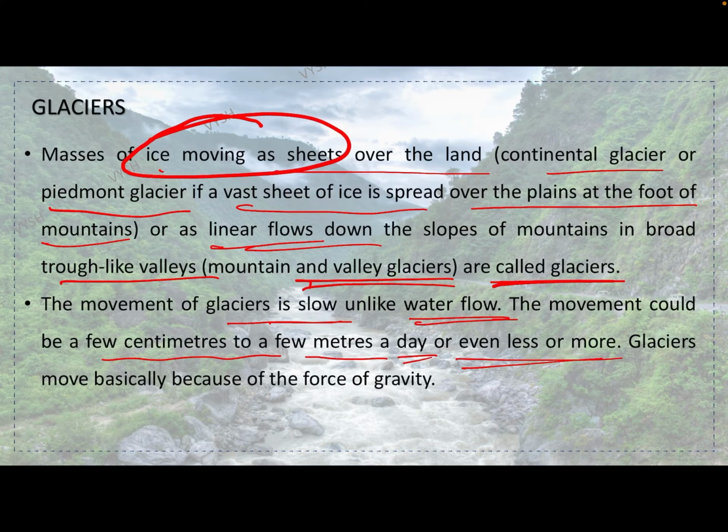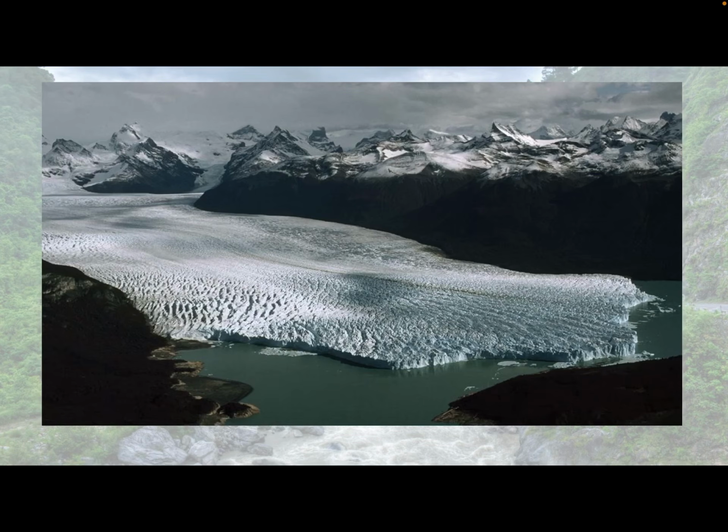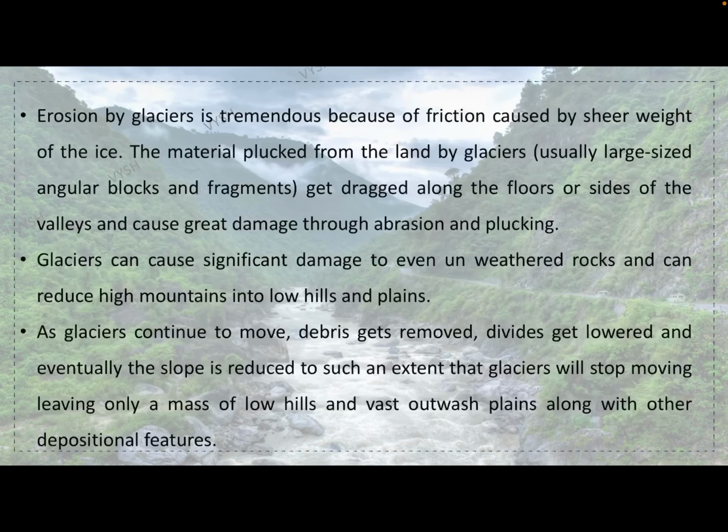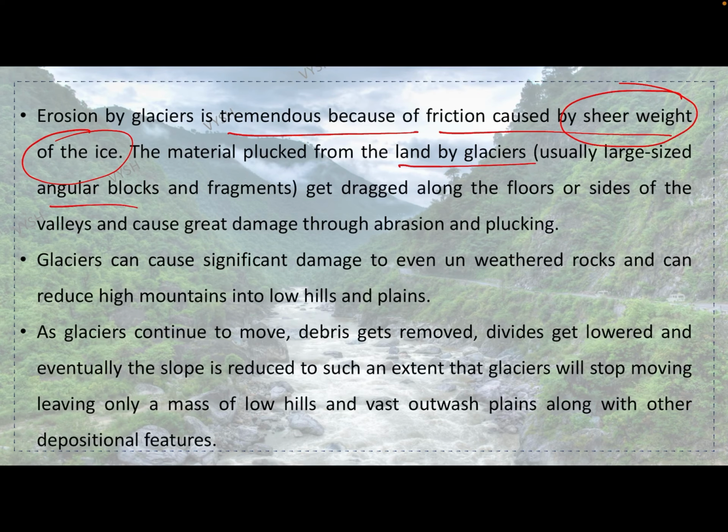Glaciers move basically because of the force of gravity. Here is one of the examples, and a lot of glaciers are there in India also. You can consider saying those as examples. Erosion by glaciers is tremendous because of the friction caused by the sheer weight of the ice. Because of the ice weight, there is a lot of friction, more than water basically. The material plucked from the land by glaciers, usually large sized angular blocks and fragments, gets dragged along the floors or sides of the valleys and causes great damage through abrasion and plucking.